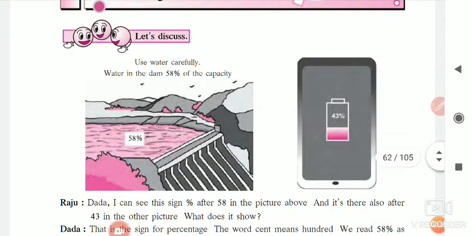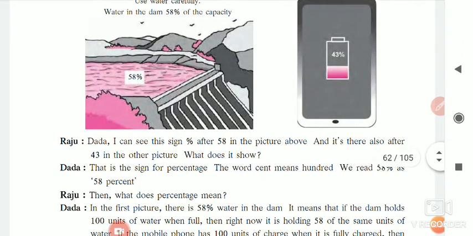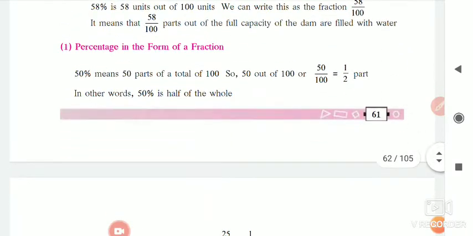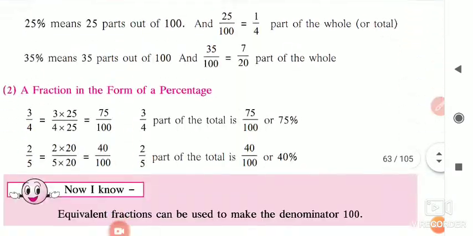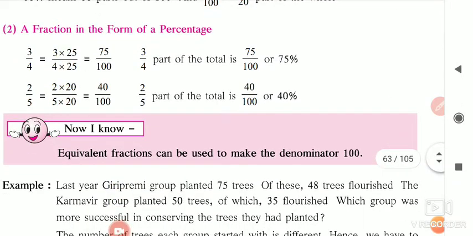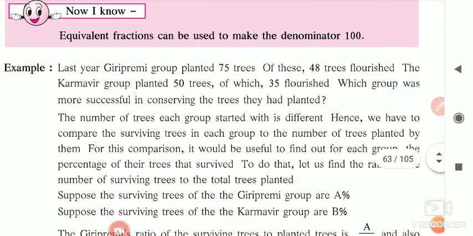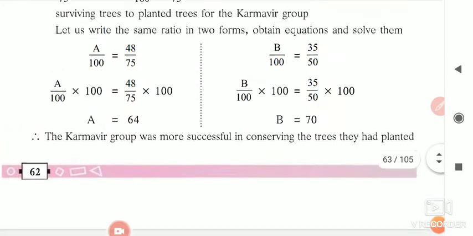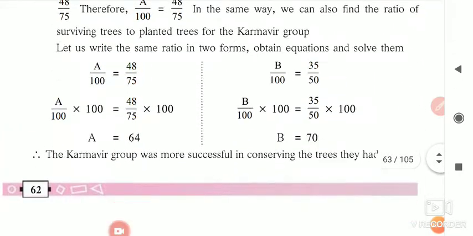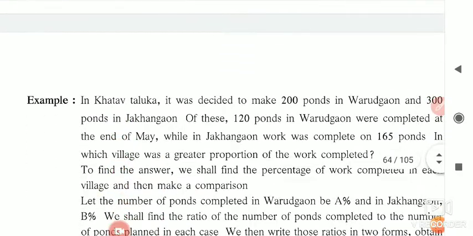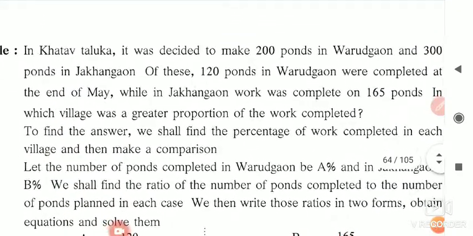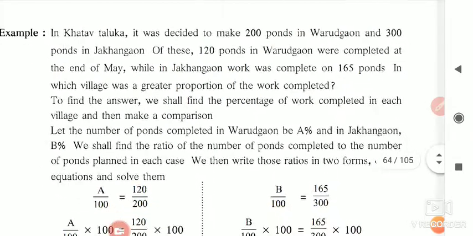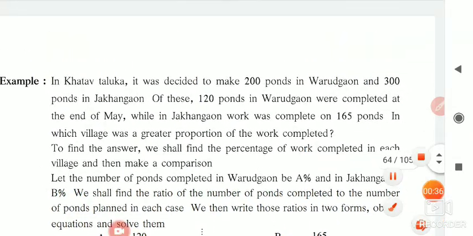Inside it, yesterday I told you the meaning of the percentage sign, how to write it, and how to write a percentage in the form of a fraction. Inside it we saw the fractions 3 by 4, 2 by 5, and 1 by 2. And we also saw this example, the Giri Premi group and the Karmavir group, whose percentage of plantation flourished more. Today we will see the next solved example in Khatau Taluka.